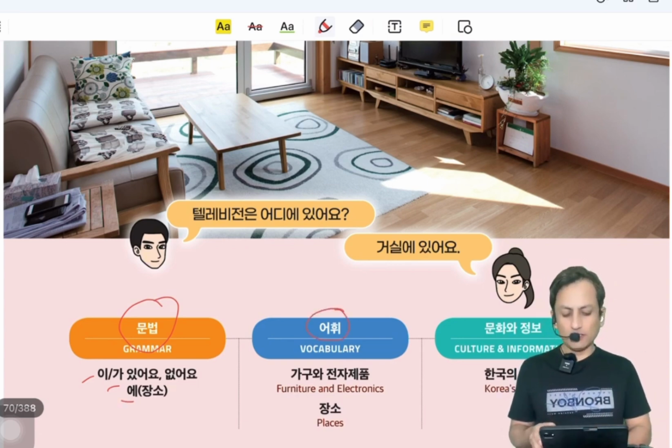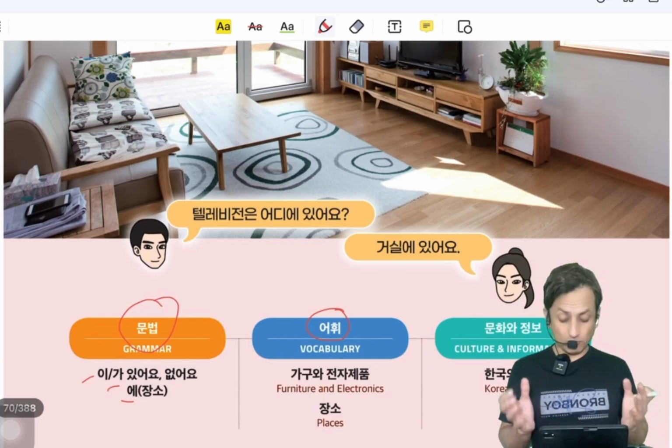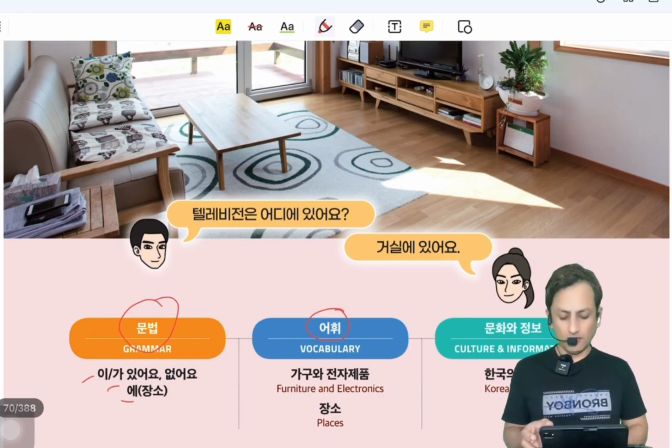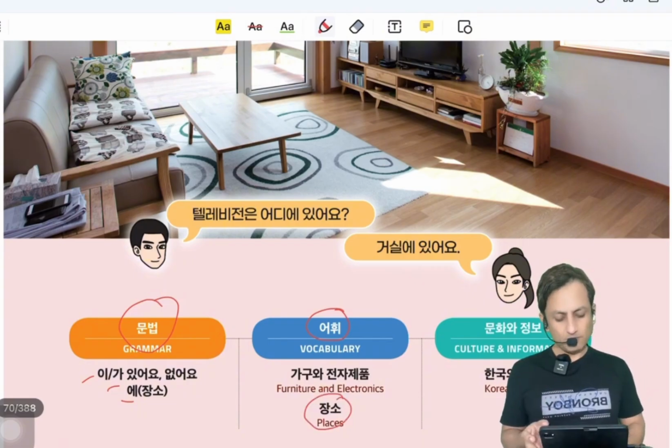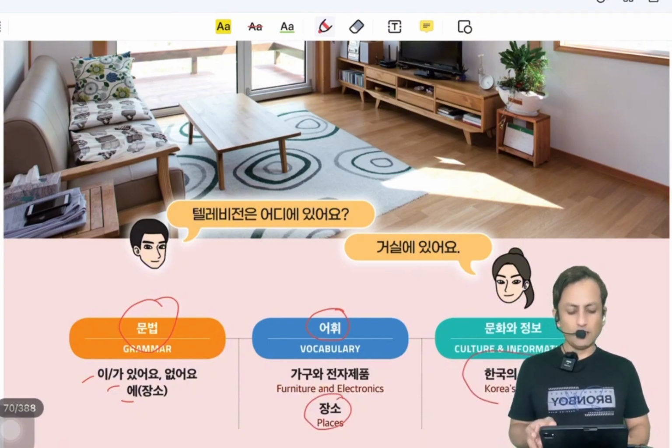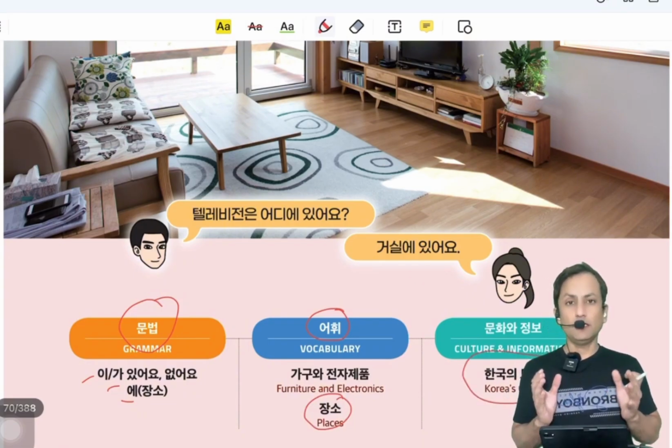In vocabulary section, you will learn Kagu. Kagu is furniture. Wa and Chonja Chepom. Chonja Chepom is electronics. And you will also learn about Changsu places. In Munhwa, you will learn about the Korean cities.